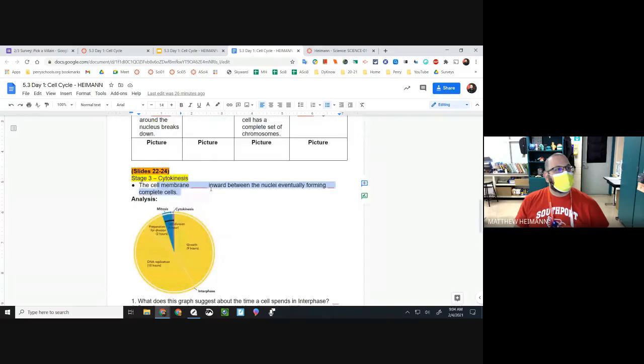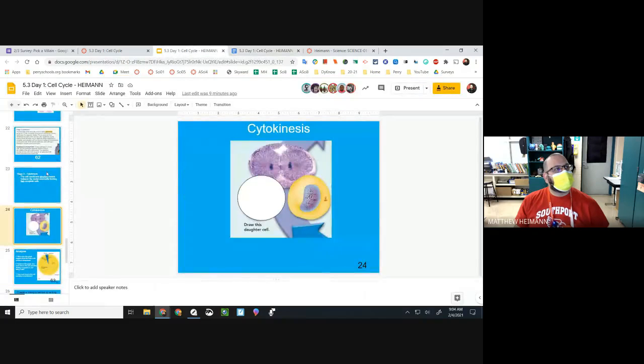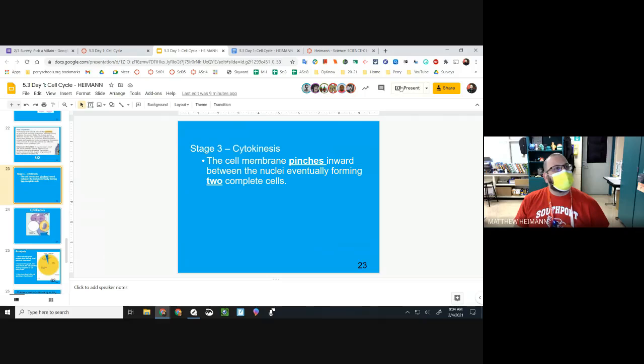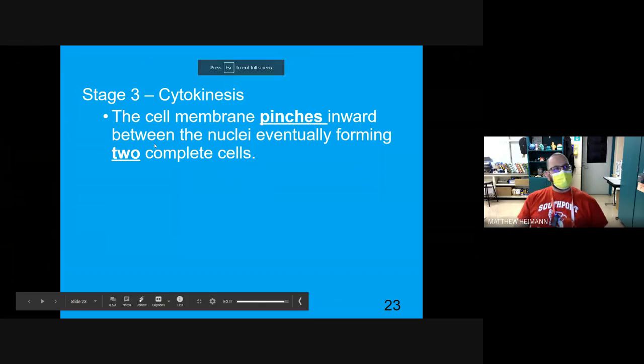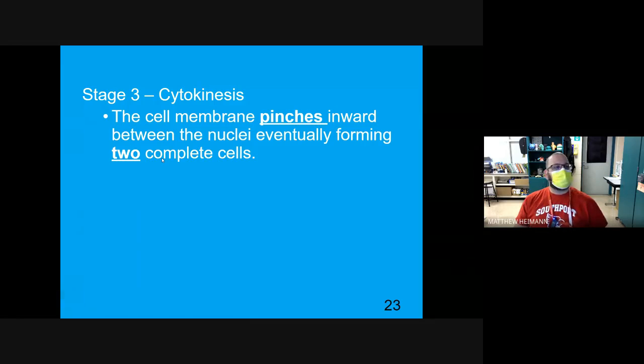The cell membrane pinches inward between the nuclei, eventually forming two complete cells. So they say the Teletubby phase and cytokinesis start at about the same time.